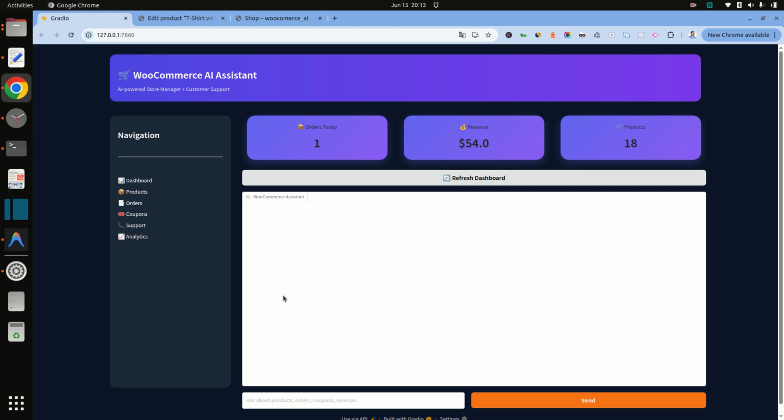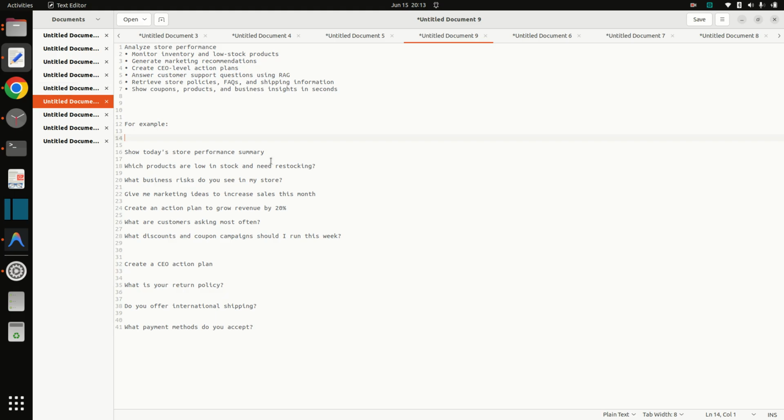Hi everyone. Over the last few weeks, I have been building an AI-powered WooCommerce store assistant using LangGraph, LangChain, OpenAI, RAG, and WooCommerce API. The assistant can act like a virtual team member for an e-commerce store. It can analyze store performance, monitor inventory and low stock products, generate marketing recommendations, create CEO-level action plans, answer customer support questions using RAG, retrieve store policy, FAQ and shipping information, and show coupons, products and business insight in seconds.